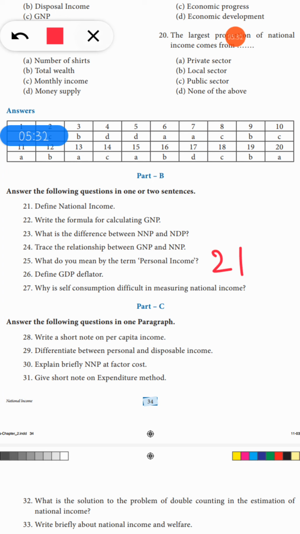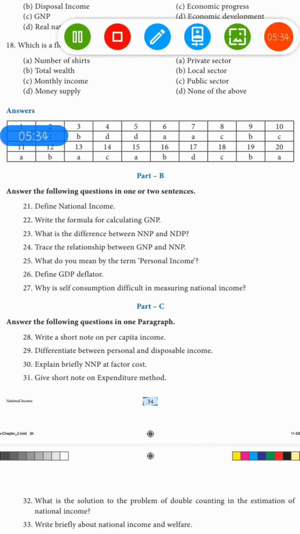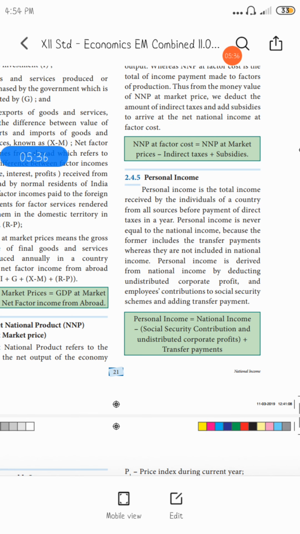Take page number 21. Your answer starts from here, personal income. This is your fifth answer. Personal income is the total income received by the individuals of a country from all sources before payment of direct taxes. This is your fifth answer, till taxes in a year. Your next question is: define GDP deflator.